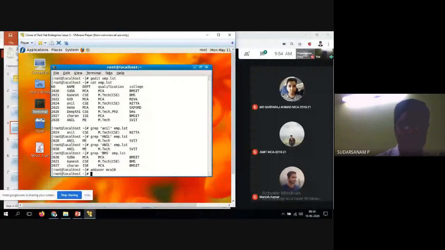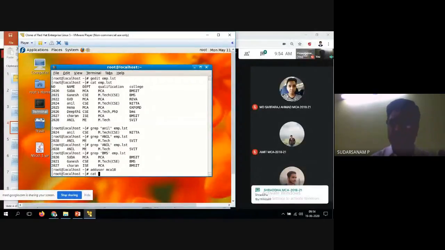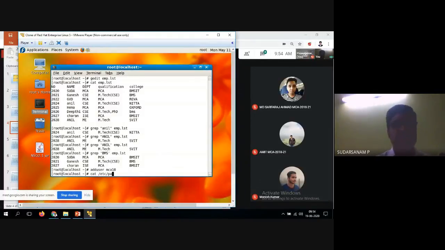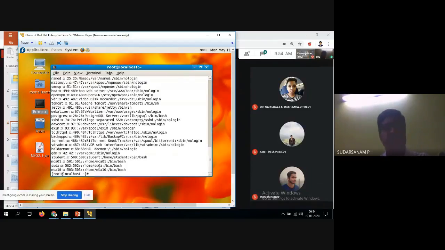Just now, how to see that: all configuration files will be available in /etc/passwd. See now, MCA10. User IDs 0 to 499 are nothing but system numbers, that is, the root password, Samba servers, and many configuration files. For those it will be allotted. After 500 it will be allotted for the student numbers.